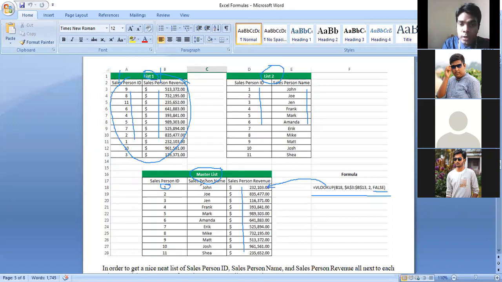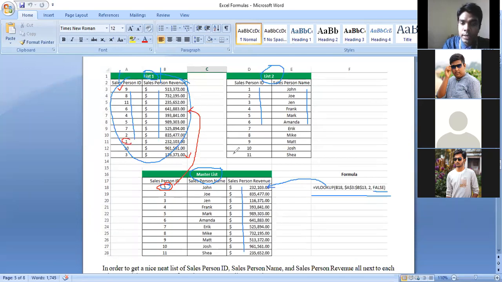So at first, I'm basically taking this value. B18 is my value. Then I would like to search this value inside this table. So it will search this information. It will start from this point, and one by one, it will search and terminate at this point. It will match 1, 9, 1, 8, 1, 11. So when it comes to this point, it will get the value.